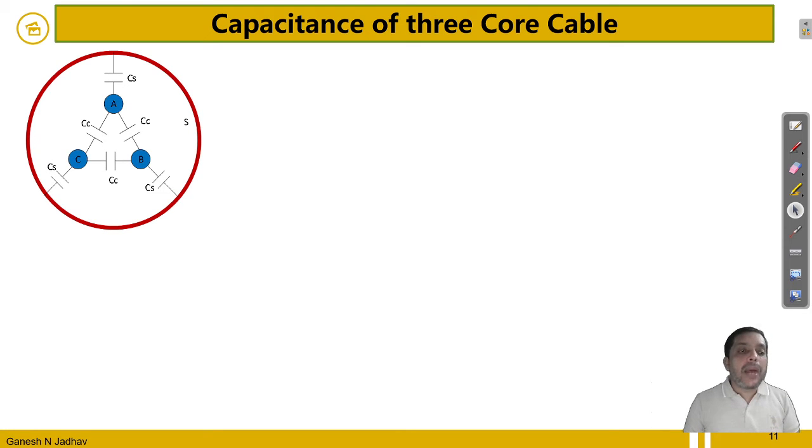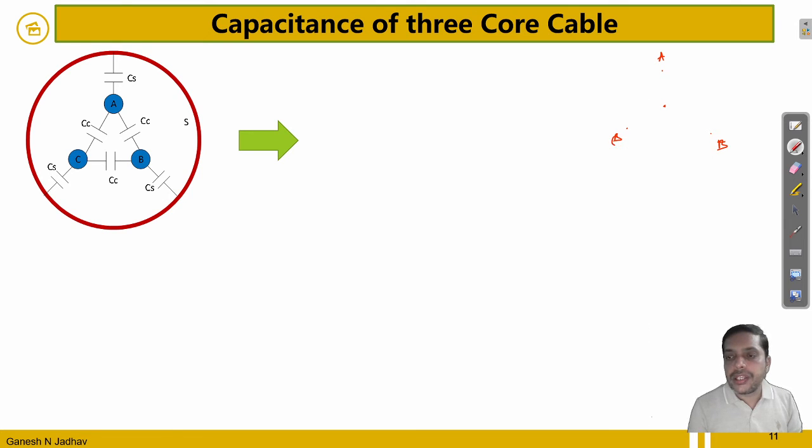Okay, what is the capacitance? So we want to determine, so we develop the model of the capacitance of a 3 core cable. So let's check, let's play it like Tom and Jerry. So this outer circle, if I bring this outer circle here, we have 3 points, and between point A, point B and point C,